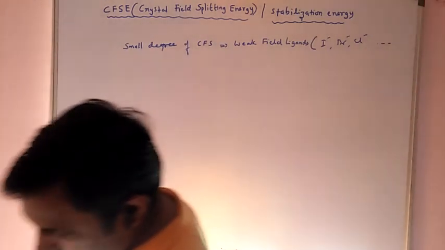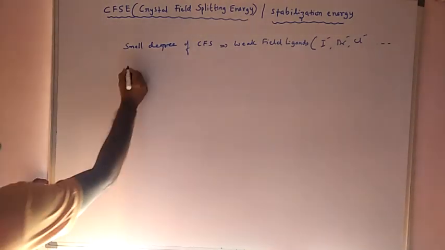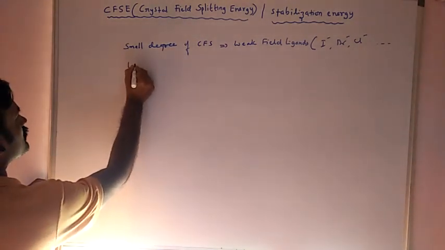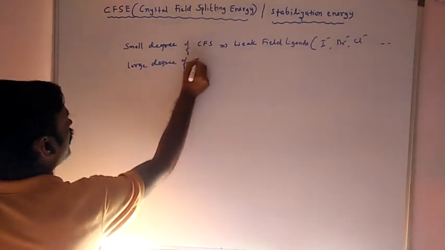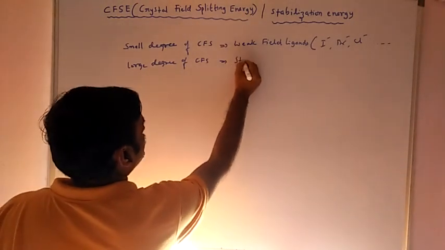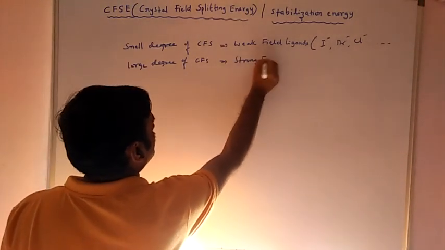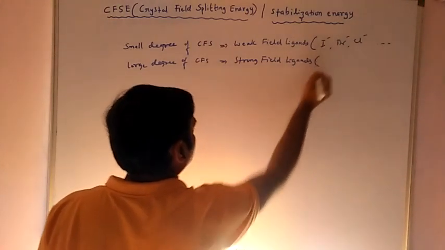Whereas ligands which cause a high degree, a large value, of crystal field splitting are called strong field ligands.